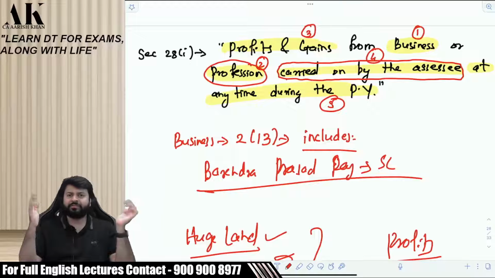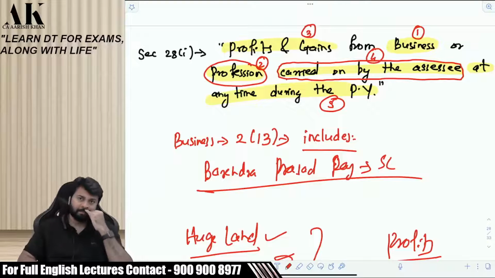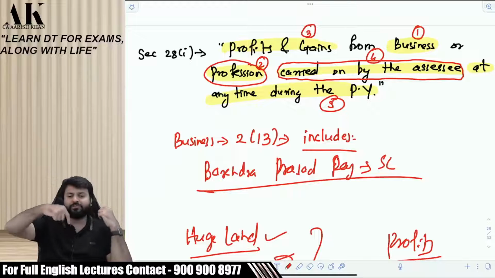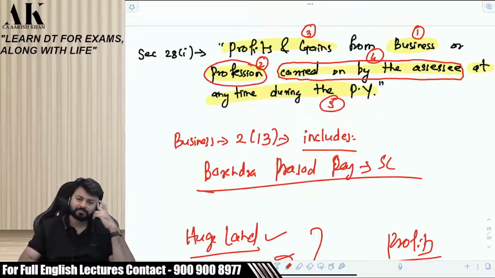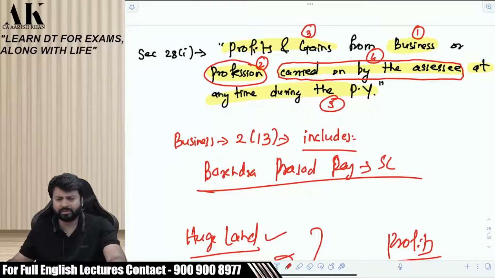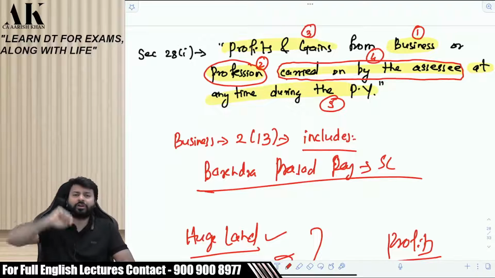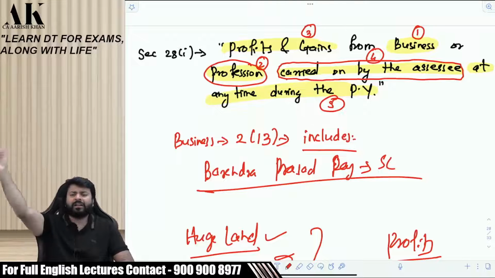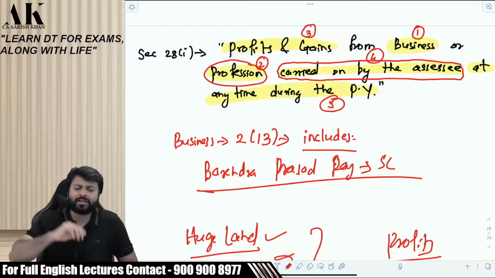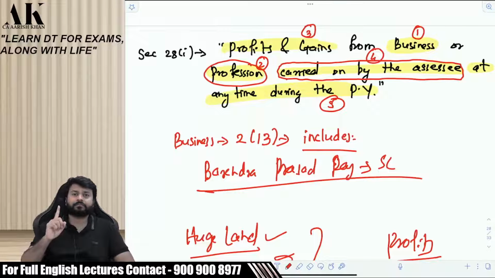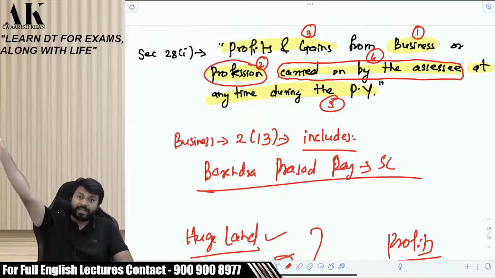I don't know whether you are aware of this or not, but if a non-resident has to do business in India, they have to hire an agent in India. We will be learning this later on in the chapter of non-residents. That agent will do everything on behalf of that non-resident. Will buy goods, sell goods, file return, talk to the income tax officer, attend assessment, and so forth. But the control is in the hands of the non-resident. It means the assessee is not that agent. The assessee is that non-resident itself.